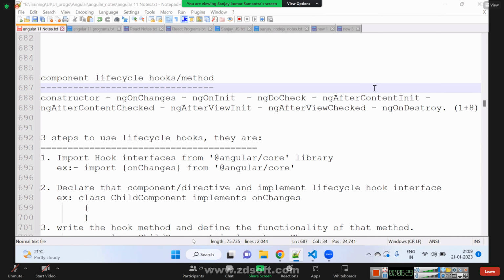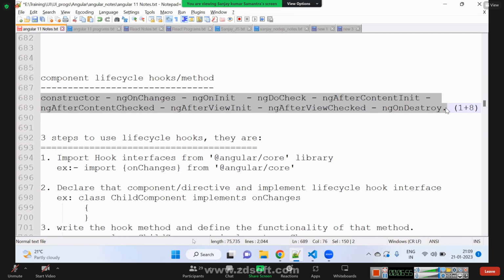The same way, every component has to go through a set of stages one after another. So for every component, a constructor will be called, ng on changes will be called, ng on init will be called. So for every component, all these functions will be called.